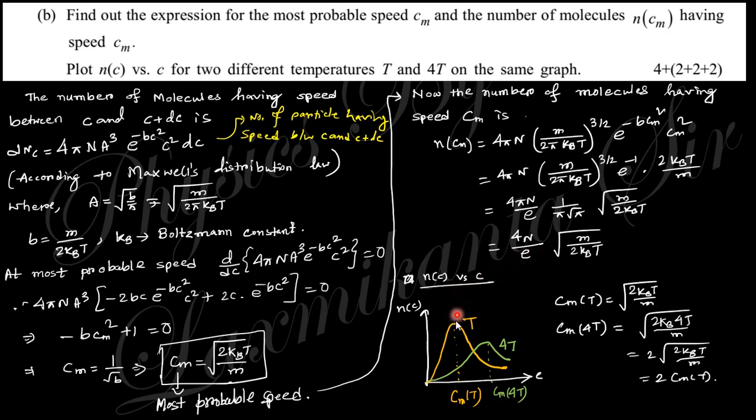Okay, and the corresponding graph will be like that. You can see with increasing temperature the number of particles will be reduced and the corresponding most probable speed will be increased. That's why the peak height is reduced but the peak position is shifted higher. Okay, so this is the plot.